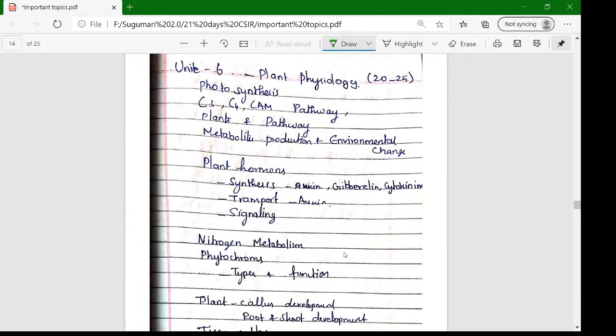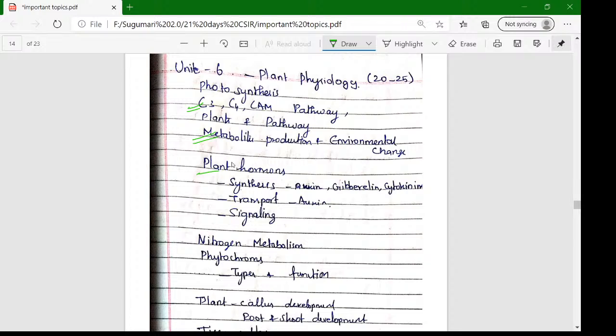Next, unit 6 is very, very easy. We can achieve more marks with less study. Photosynthesis pathways, the C4, C3 and CAM pathways are very important, and also the Calvin pathway. Apart from this, the second thing is metabolite production. First one is the pathway, second one is metabolite production: how the metabolites are produced, and under which conditions they can be produced.